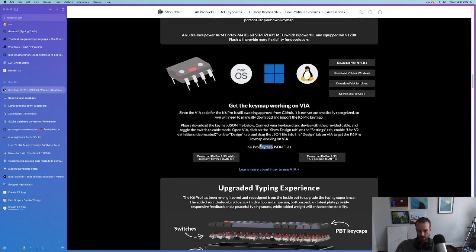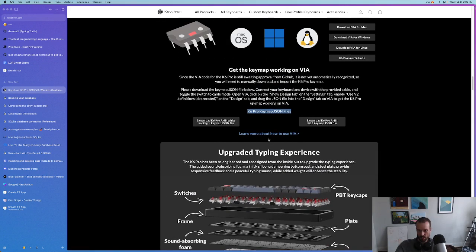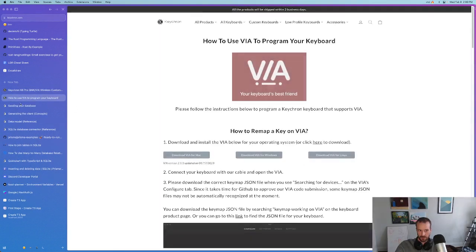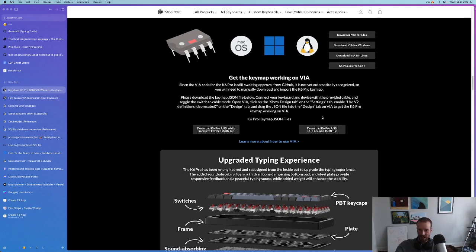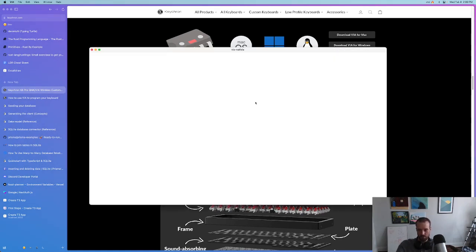And then you're going to need the JSON file, because it's not built in. If you go to the GitHub repo, maybe it'll be there by now, but it might not be. If you're running into problems, you probably are in the same situation I am, where you had to get the JSON file. Oh wait, this is the JSON file. Sorry. Download Via and download the JSON file, right?